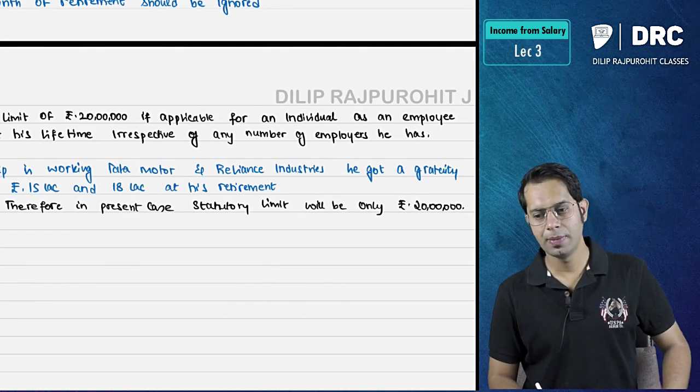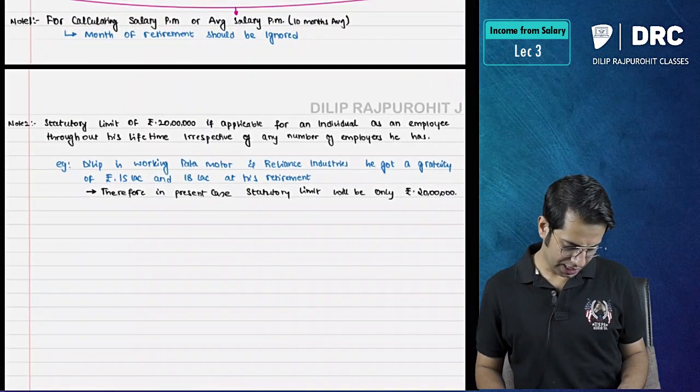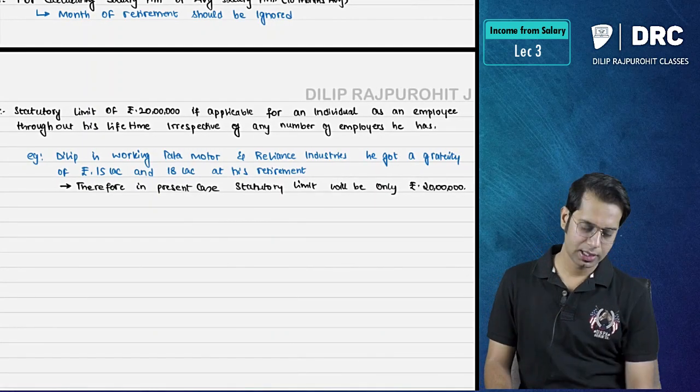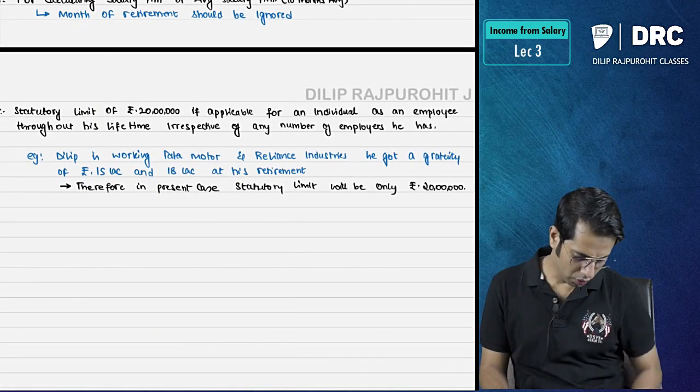So the statutory limit in the present case will be how much, sir? The statutory limit will be 20 lakh rupees.